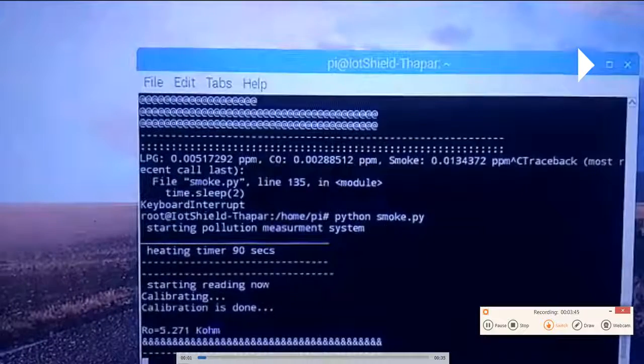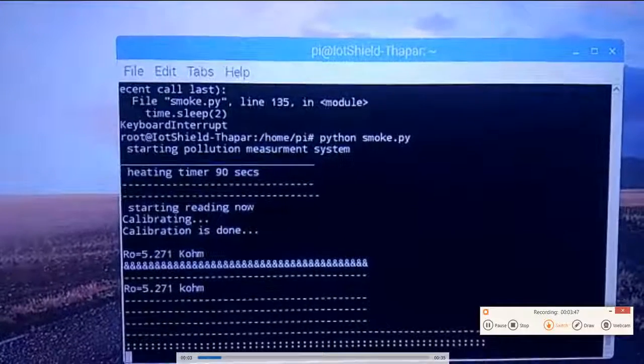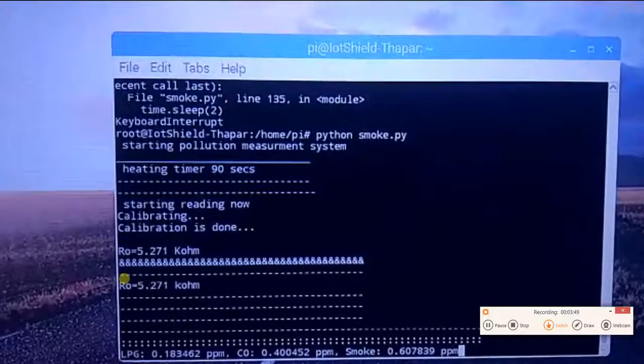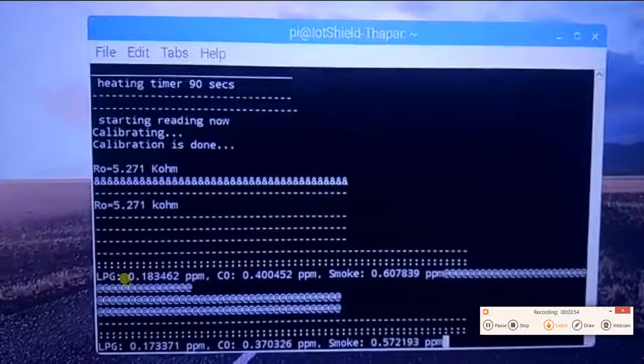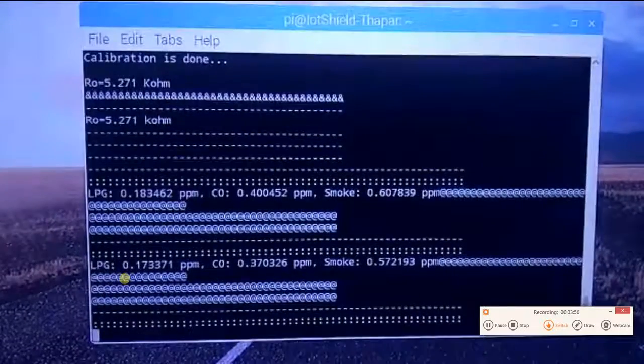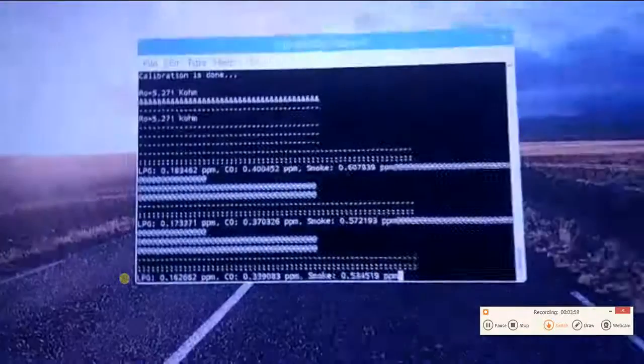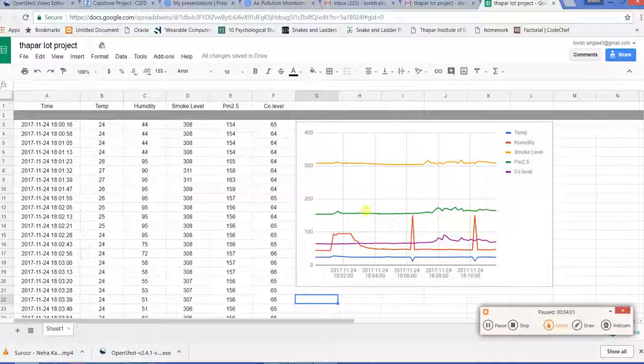Here, as we can see, after calibration, there is a reading of some data like LPG, carbon monoxide and smoke, etc. There is also a ppm value there. All the data now will be uploaded to this Google Sheet right here. As you can see, all the parameters are here: temperature, humidity and different pollutants. And we have set the frequency of data reading to about 10 seconds, and the basic chart of each pollutant on date and time is shown right here.